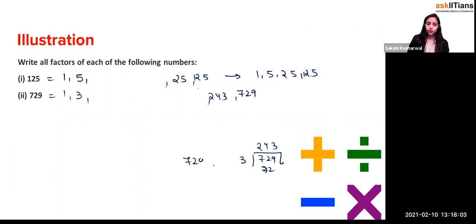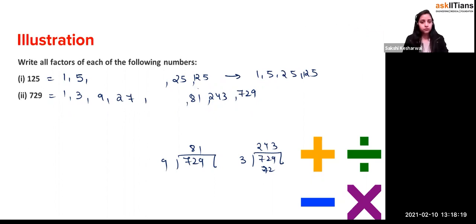729 divided by 9 will be 81, right? So this is 9 and this is 81, right? Now let's check for 27. Yes, it will be, because I know this thing very well.